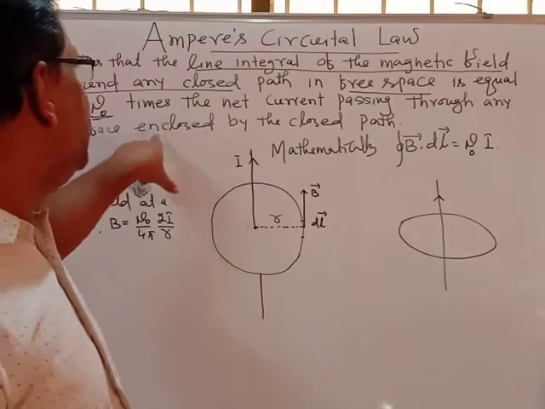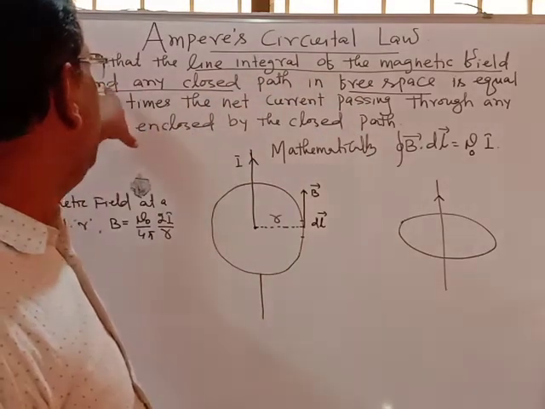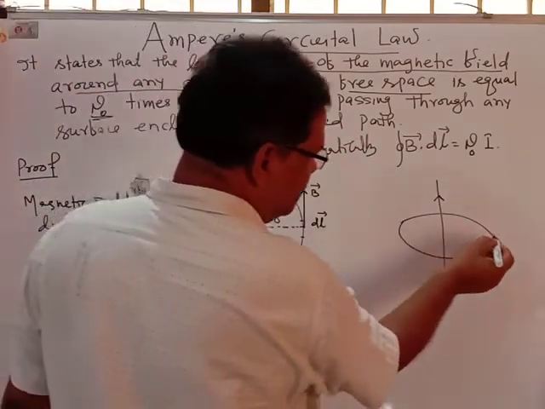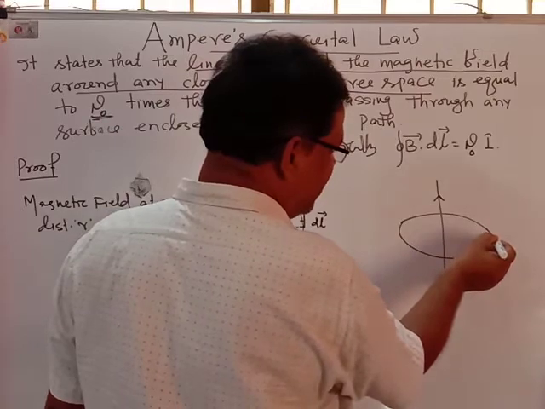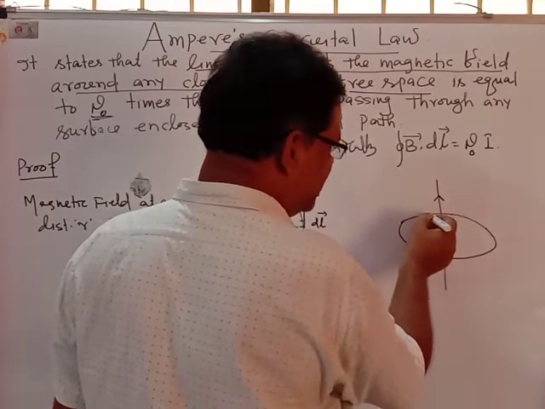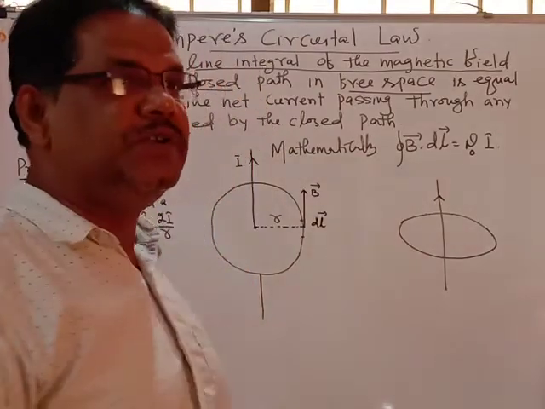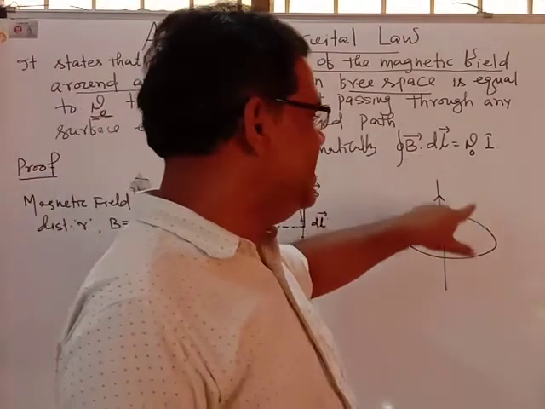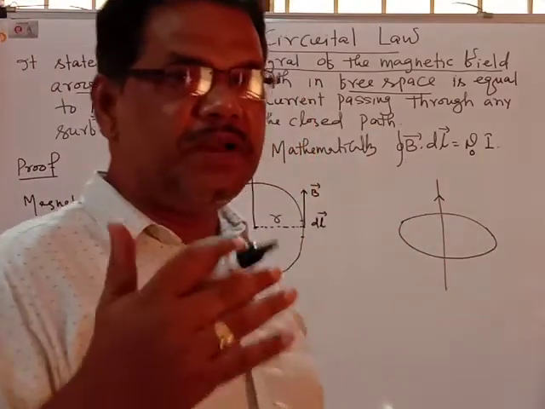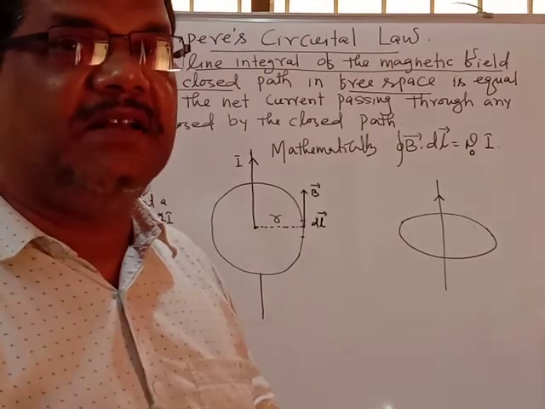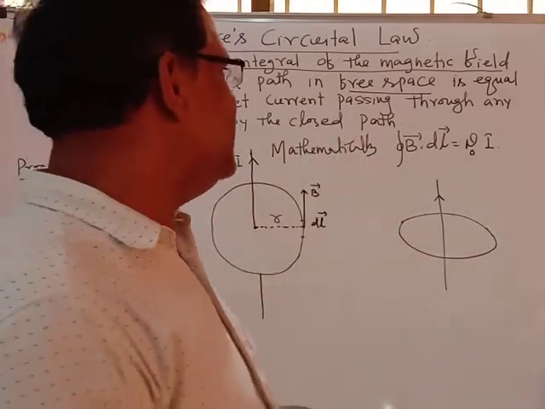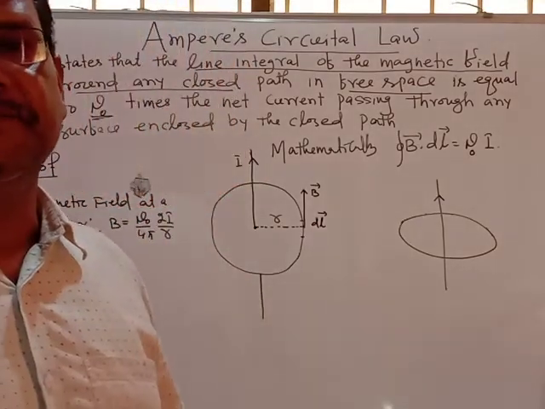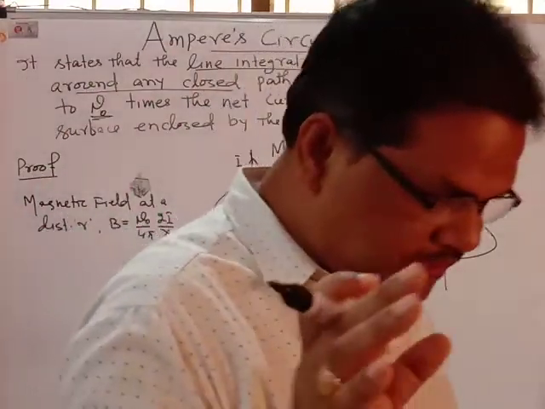the line integral of the magnetic field around any closed path in free space is equal to mu naught times the current. If we move along the line, we are finding the magnetic field here, here, here, and here. Whenever you talk about the line integral, that is B dot dl. This B dot dl is the line integral of the magnetic field. We are calculating the magnetic field along the direction of a line. The line integral of the magnetic field along a closed path must be equal to mu naught times the current passing through the closed surface.